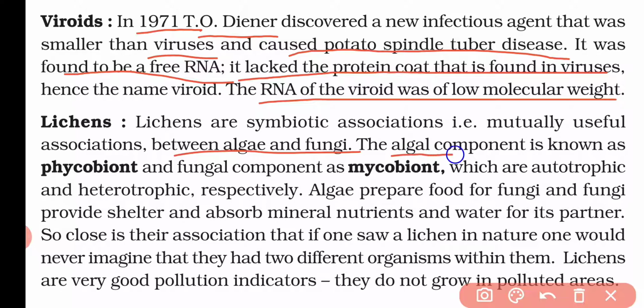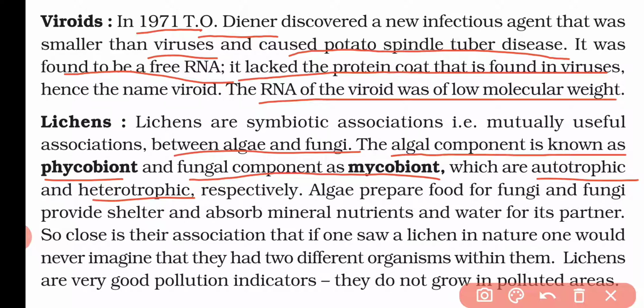The algal component is known as the phycobiont, and the fungal component is the mycobiont. That means in lichen, the algal part is known as the phycobiont and the fungal part is known as the mycobiont, in which the phycobiont is autotrophic and the mycobiont is heterotrophic respectively.